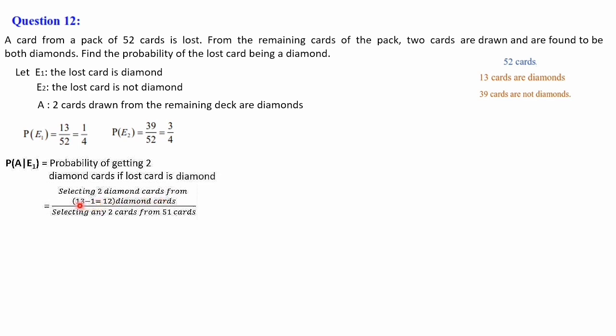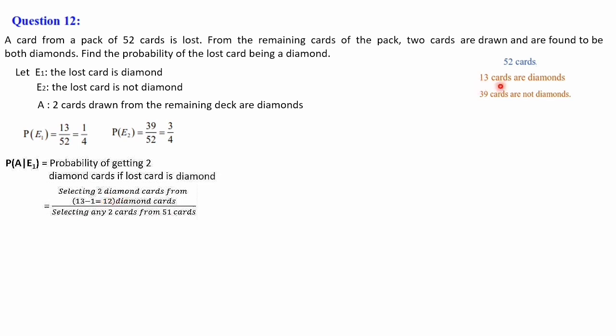Why 13 minus 1? Because given E1, the lost card is diamond, that is the given condition for us, conditional probability. So the lost card is diamond means from the diamond set 1 will go, that is balance 12.